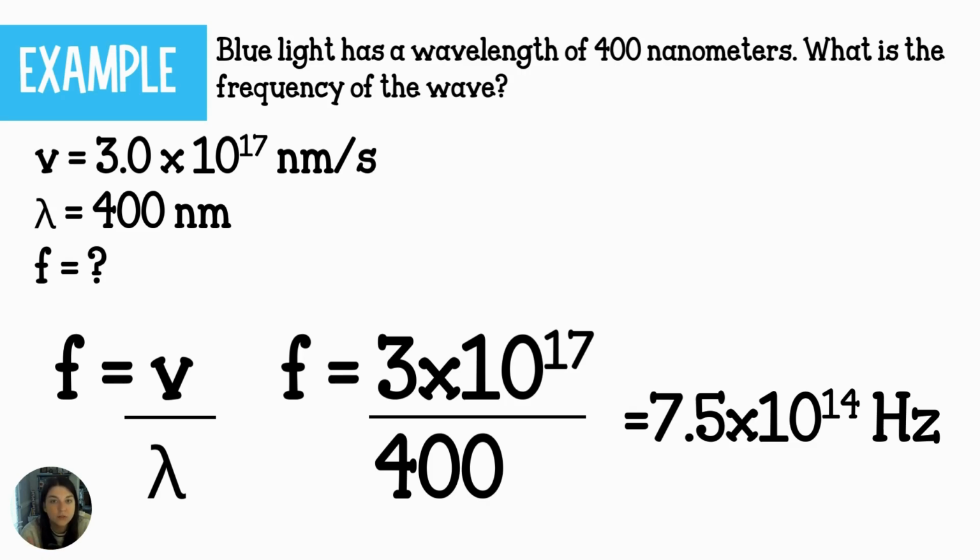Frequency equals V divided by lambda is true regardless of the type of wave. So if it's a sound wave, this is true. If it's a seismic wave, this is true. If it is a wave of water at the beach, it's true. If you drop in C, the letter C, instead of V, it just means you're talking specifically about the speed of light, but it still means speed. Okay, so don't get stressed out about seeing C in place of V. It's all the same thing.